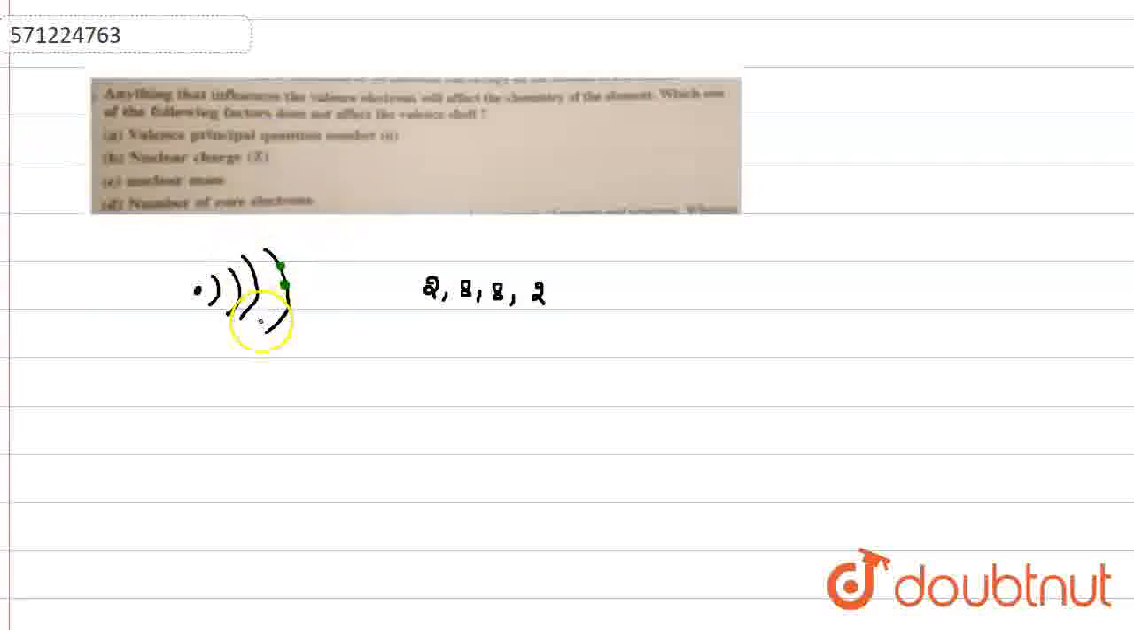We are given the first option, which is valence principal quantum number. The question is: anything that influences the valence electron will affect the chemistry of the element. Which of the following factors does not affect the valence shell? The first is valence principal quantum number. Principal quantum number will affect the valence shell because only the outer shell principal quantum number will be the valence shell. Suppose here we have principal quantum numbers of 1, 2, 3, 4. Only the fourth will be considered as the valence shell, and the number of electrons present in it will be influenced by this particular shell. So this is not the answer.